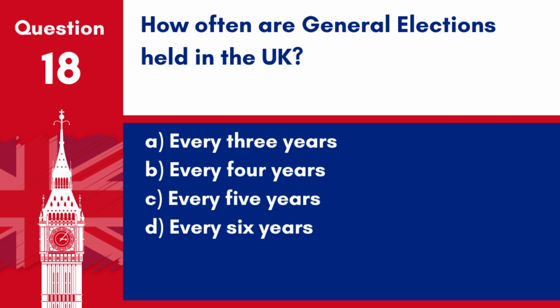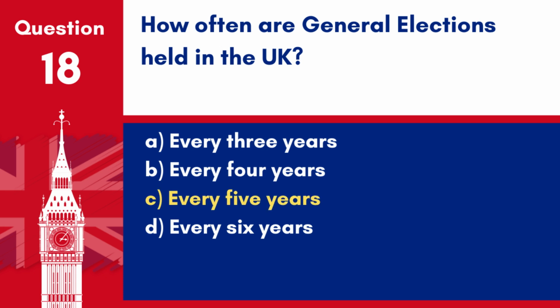Question 18. How often are general elections held in the UK? A. Every 3 years. B. Every 4 years. C. Every 5 years. D. Every 6 years.